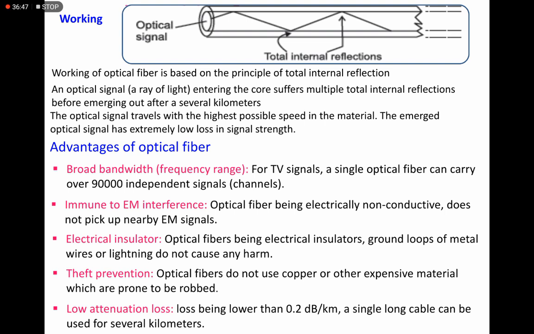But here the optical cable is made from non-conductive material, so it will not be affected by the earth's magnetic field. So there is no loss of signal due to attenuation, and it passes for several kilometers. So these are the advantages of the optical fibers.